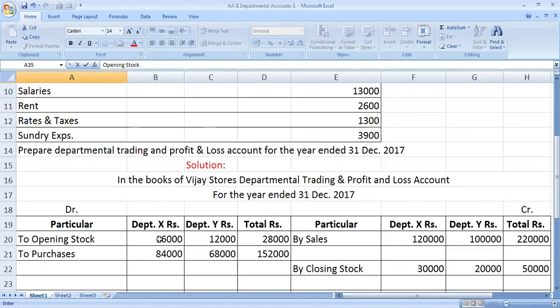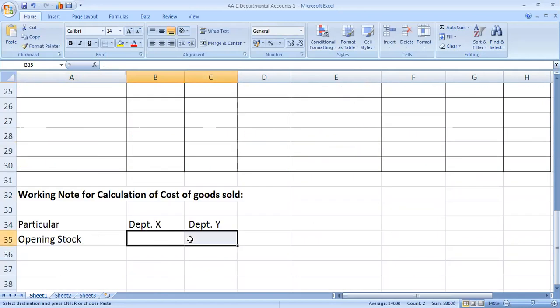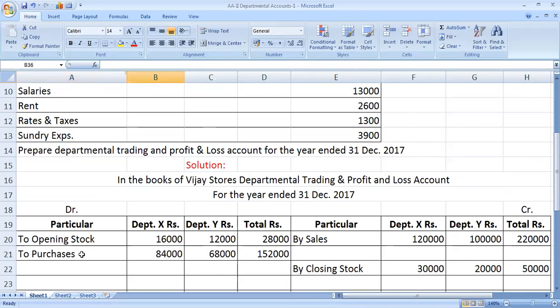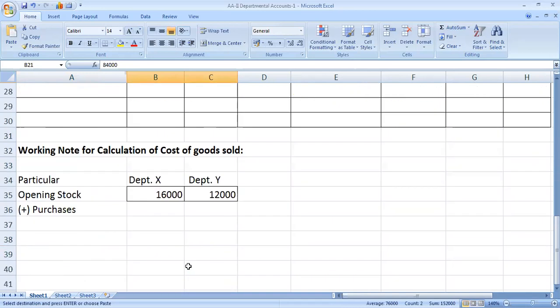What is the amount of opening stock? 16,000 and 12,000, plus purchases. What is the amount of purchases? 84,000 and 68,000.